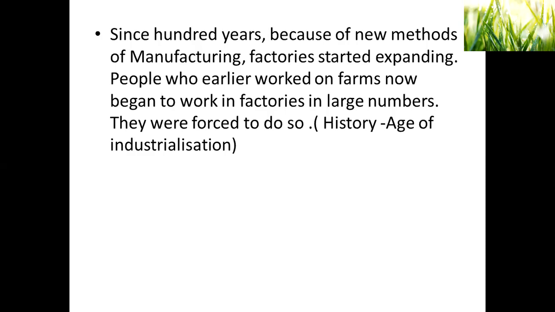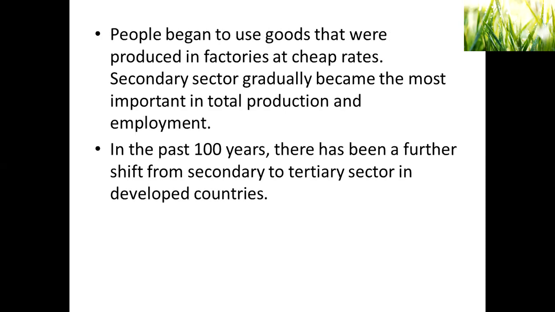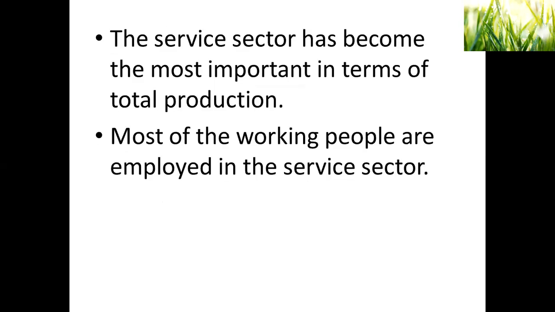So this is what we have seen in the lesson, age of industrialization in history. They were forced to work under industries. People began to use goods that were produced in factories at cheaper rates. Secondary sector slowly became the most important in total production and employment. In the past 100 years, there has been a shift from secondary to tertiary in developed countries. The service sector has become the most important in terms of total production. Most of the working people are employed in the service sector.